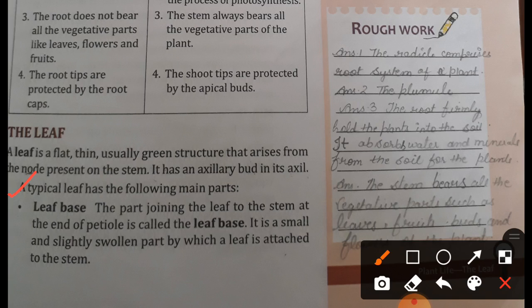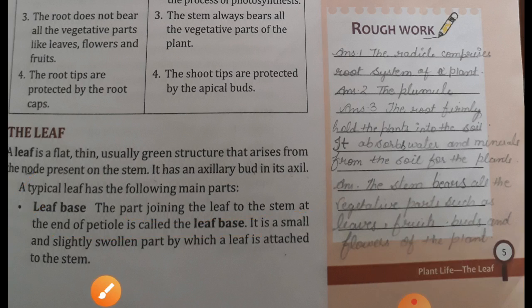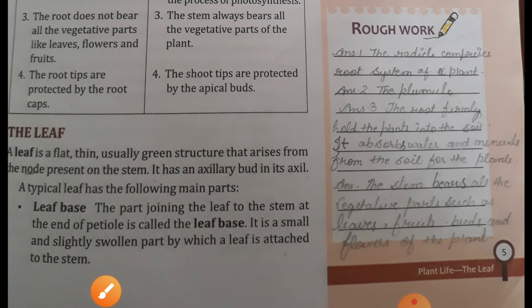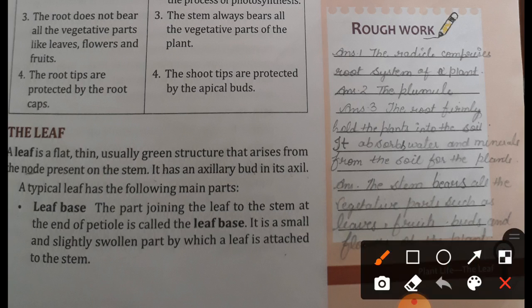Next, a typical leaf has the following main parts. Leaf base. So first is leaf base. The part joining the leaf to the stem at the end of the petiole is called the leaf base. It is a small and slightly swollen part by which a leaf is attached to the stem. So the part joining the leaf to the stem, that is at the end of the petiole, is the leaf base.